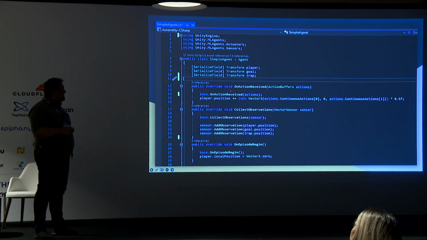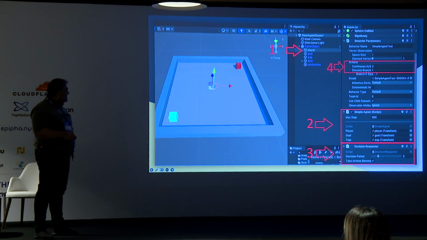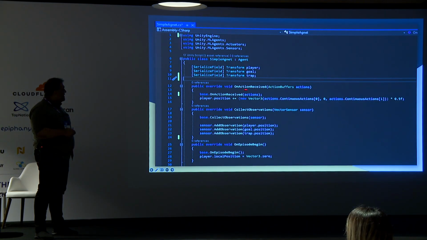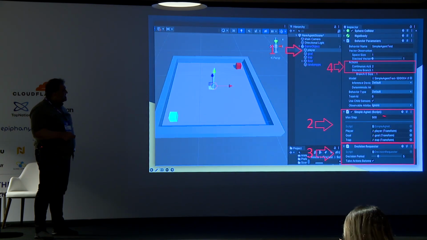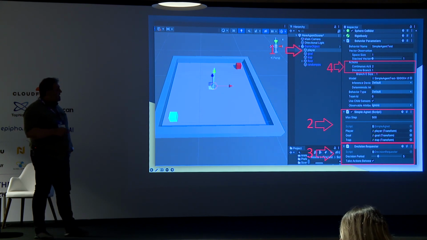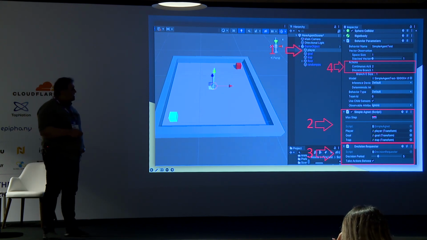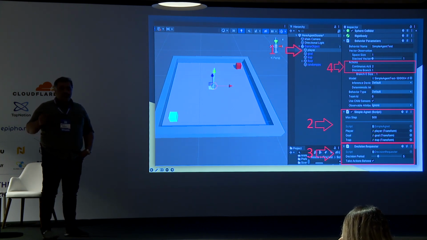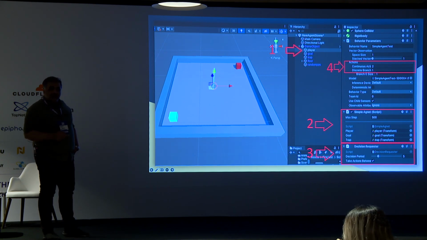This is the method where the component named decision requester sends parameters. Also, we have the max step count. You can lower this max step, so when it reaches the end, ML agent starts the scenario over and over again. If you increase this max step, your agent becomes smarter.